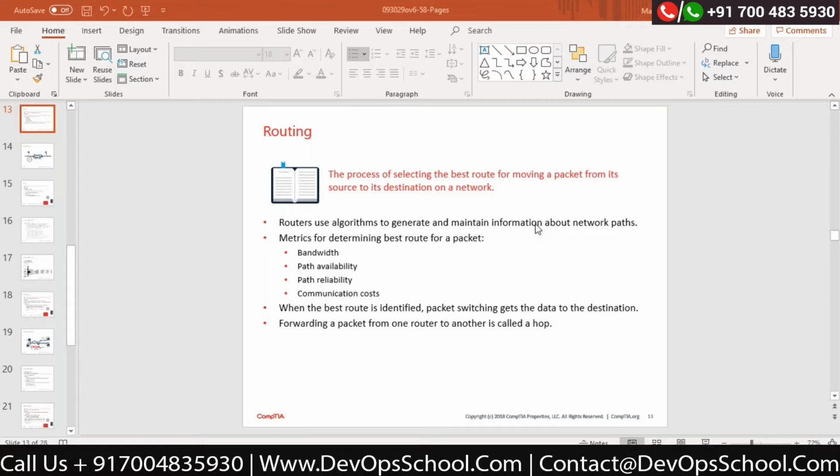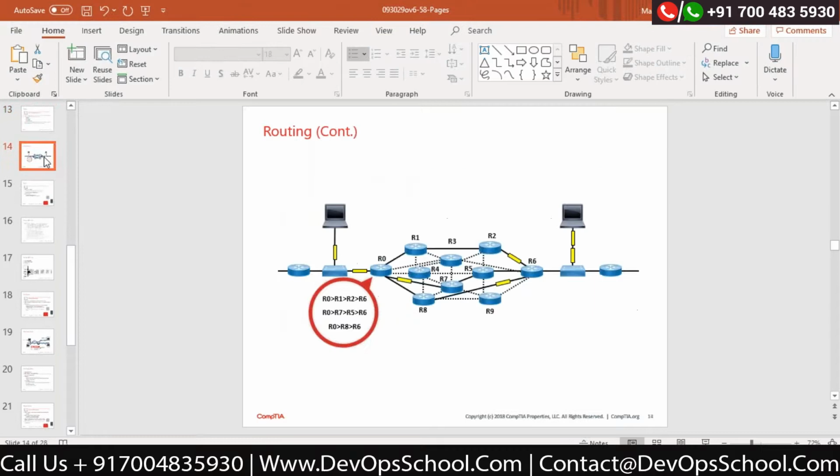So routing is simply a process which is running on the router with the help of a routing protocol in order to find the best path based on the metrics which are available. This is what they talk about in routing. Correct? Now this is a simple diagram they are giving you. We are going to configure all the routing processes in the CCNA course, but in the Network+ networking basics course, they are just providing you an idea: if my computer network is here and I have a group of routers over here, and this is my destination, which would be the best path it is going to choose?